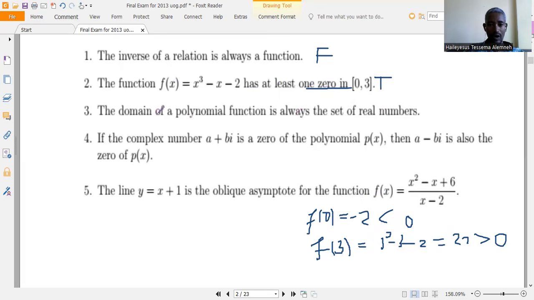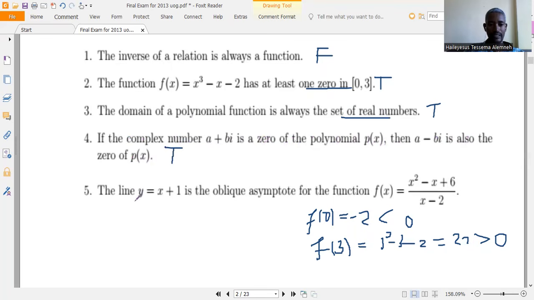The domain of a polynomial function is always the set of real numbers. Clearly true. If a complex number a plus bi is a zero of the polynomial p of x, then a minus bi is also a zero of the polynomial. Clearly, if a given polynomial function has a complex zero, then its conjugate is also a zero of that polynomial function. So this one is also a true statement.